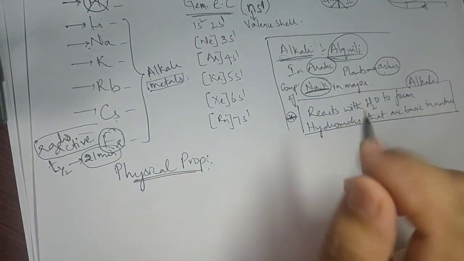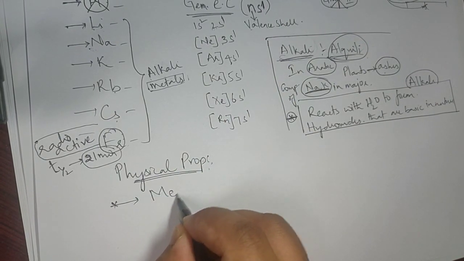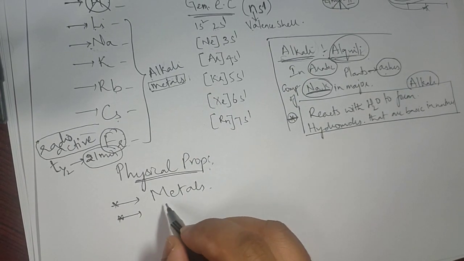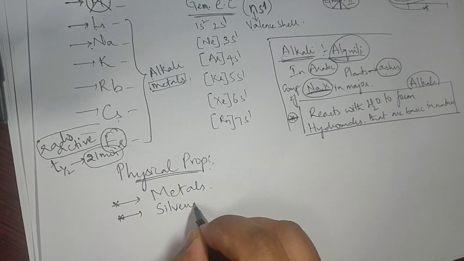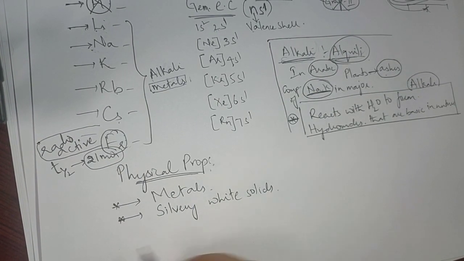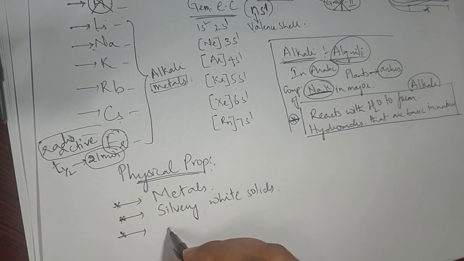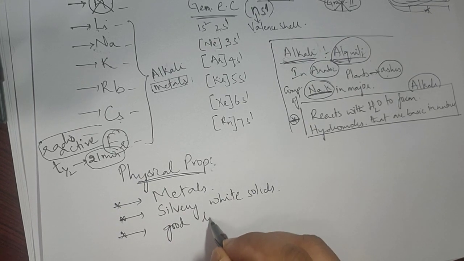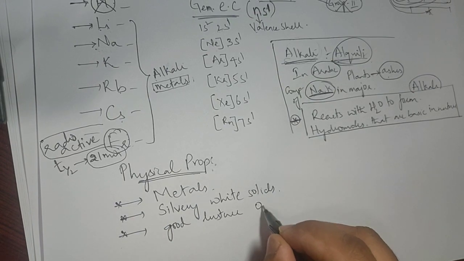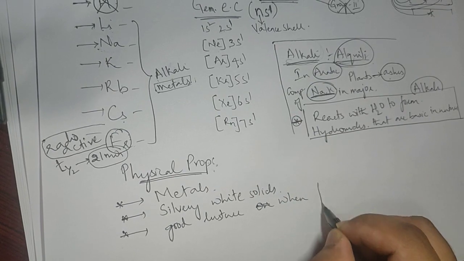Now coming to the physical properties. The first one is that they are all metals, undoubtedly, and they are silvery white solids. Silvery white means they have good luster when freshly cut.